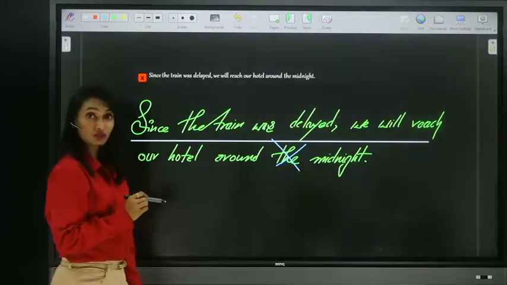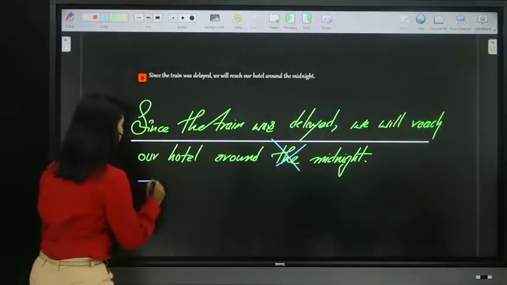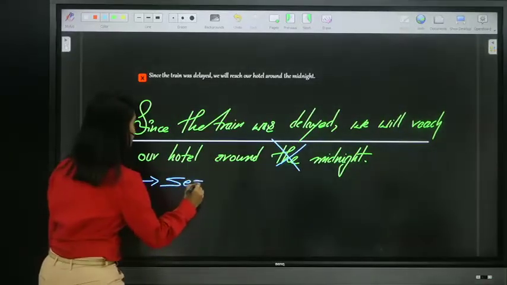We cannot use article the before midnight, but we can use article the before the sessions of the day.